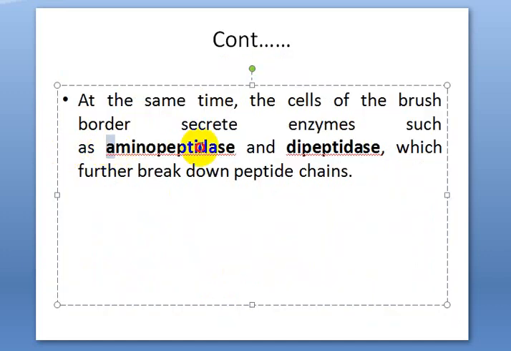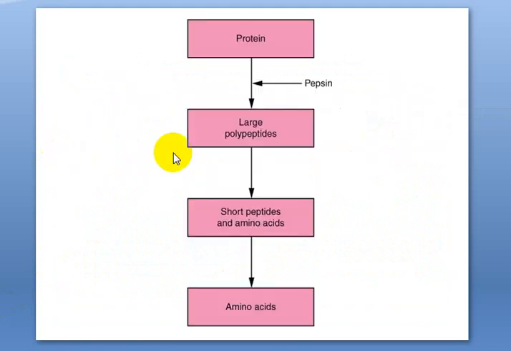Then also some other enzymes like aminopeptidase and dipeptidase. These are the two enzymes that also act on the peptide bonds and break down into the amino acids. And this is a simple picture representing the digestion of the protein. So protein is split up into large polypeptides. Many large polypeptides will be digested, and then further digested into short peptides and amino acids, and the last end product is the amino acids. Till the amino acids are formed, the enzymes will act on the peptide bonds and break the structure.